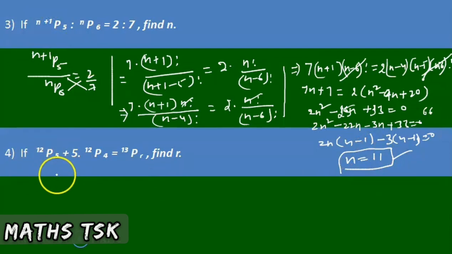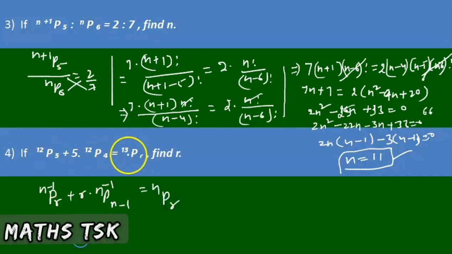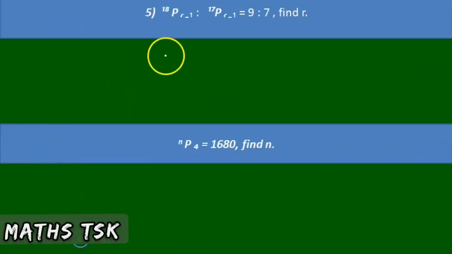Next, similarly, the fourth problem, it's in the form of nPr plus r into nP(r-1), or else we can write like this, (n-1)Pr plus r into (n-1)P(r-1) is equal to nPr. So when you take n is equal to 13, r is equal to 5, it satisfies. Therefore, our value of r is 5 according to the formula. Right, next one, 18P(r-1) is to 17P(r-1) is equal to 9 is to 7. Then the value of r, I think you can evaluate.